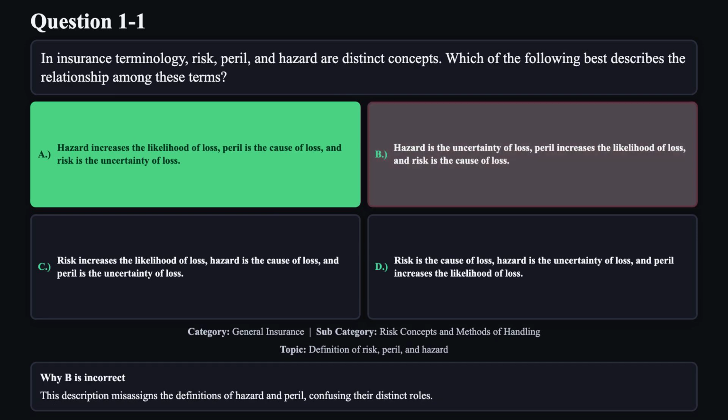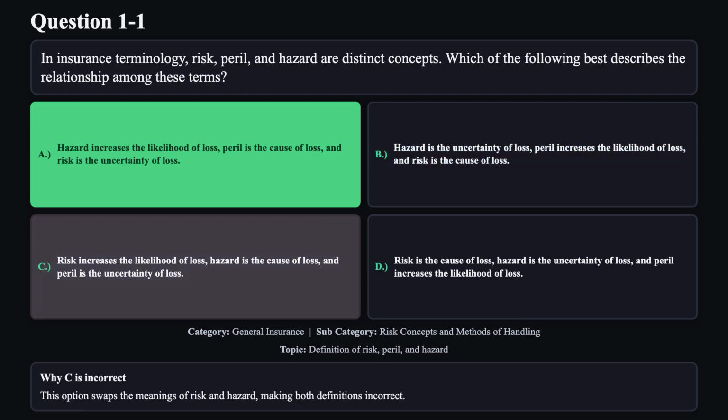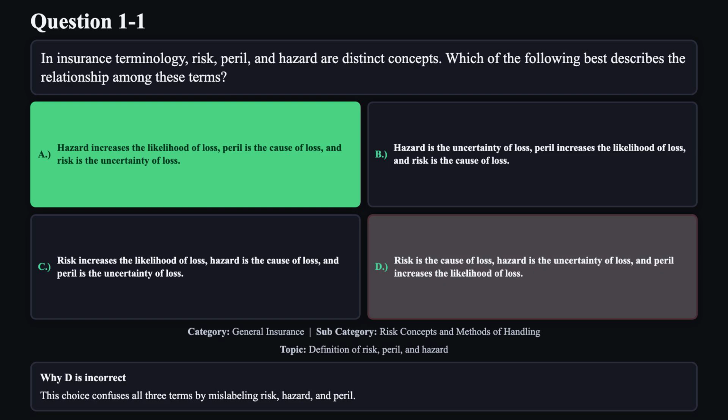Reason B is not correct. This description misassigns the definitions of hazard and peril, confusing their distinct roles. Reason C is not correct. This option swaps the meanings of risk and hazard, making both definitions incorrect. Reason D is not correct. This choice confuses all 3 terms by mislabeling risk, hazard, and peril.